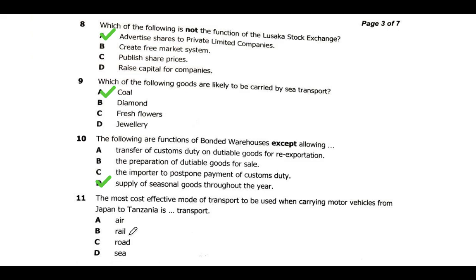For example, railway lines are limited when it comes to distance. Road is limited, and for air, there is the space and the weight of vehicles. So the common one which is ideal is the sea. So we have that one. And then we look at the other question.